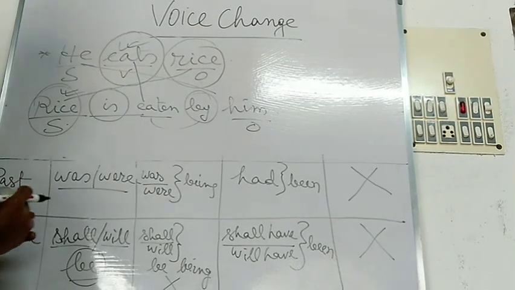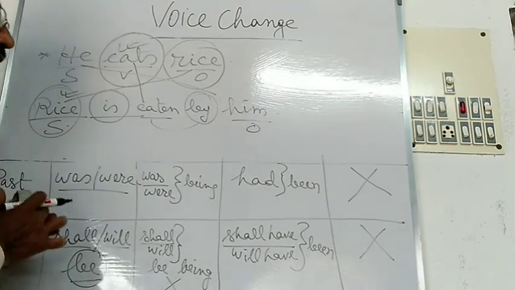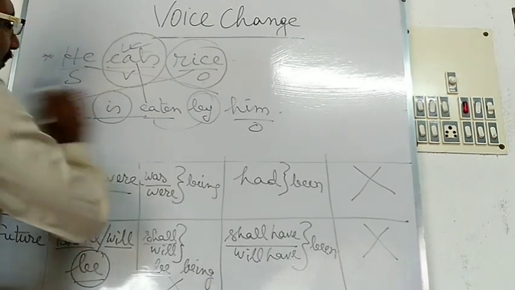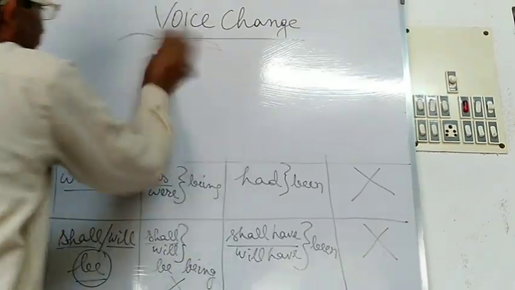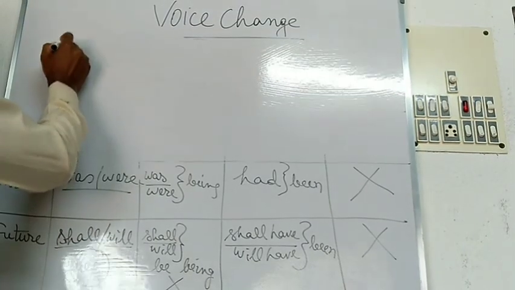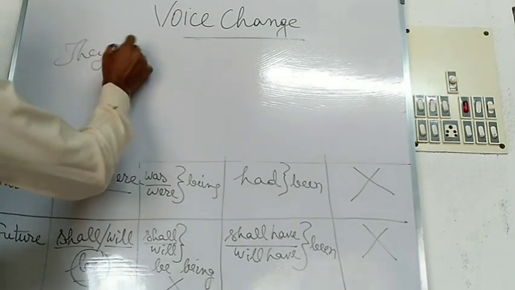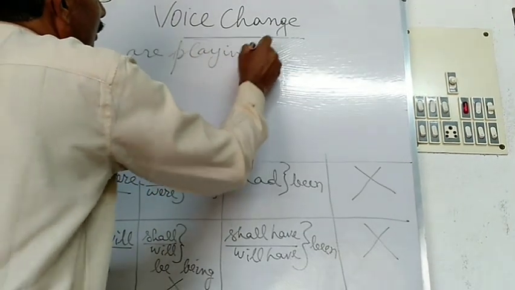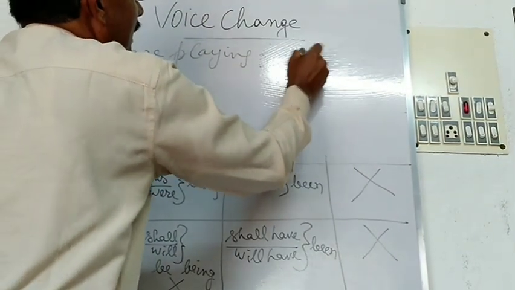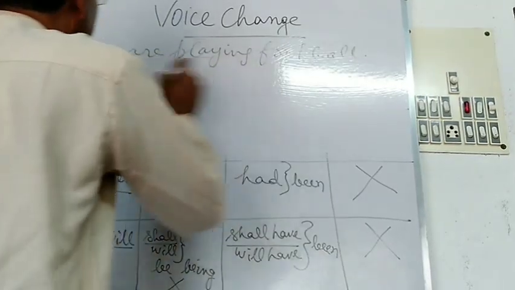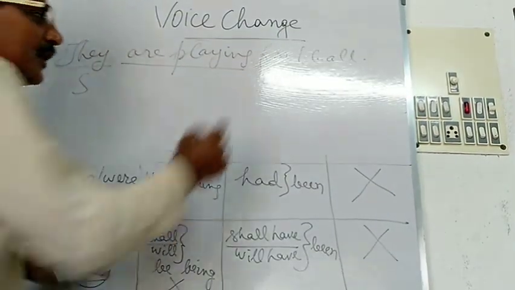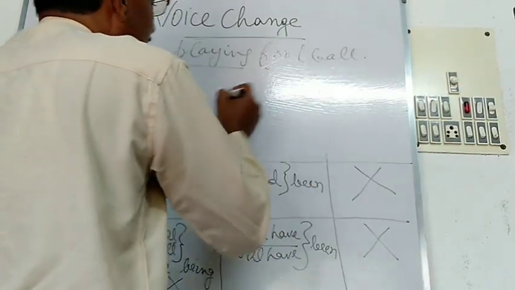But if the verb is used in the present continuous formation, then what type of verb formation will be used? Suppose they are playing football. Here they is the subject, are playing is the present continuous verb, football is used here as the object.